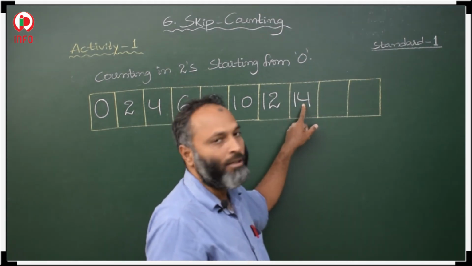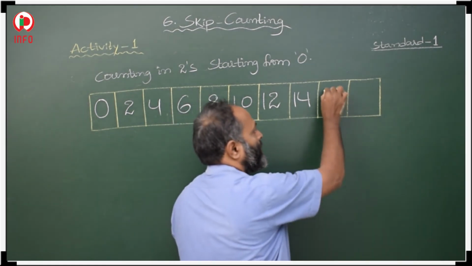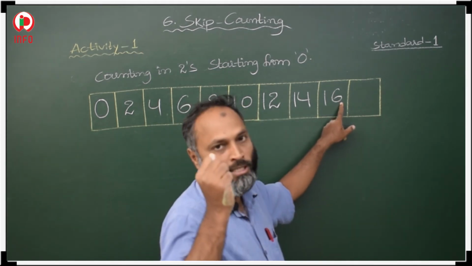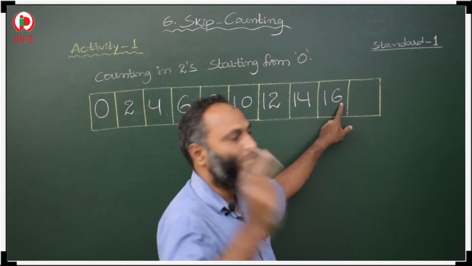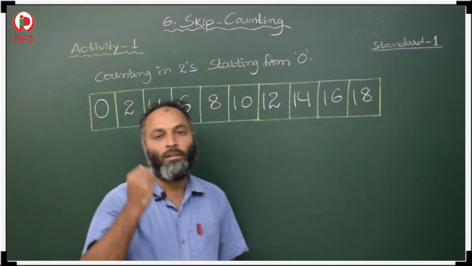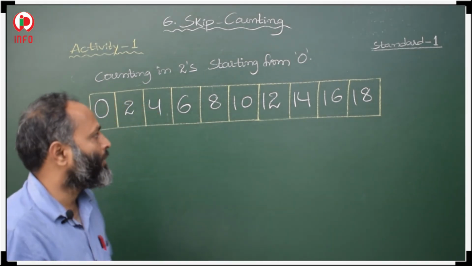After 14 count 2's. 15, 16. After 16 again count 2's. 17, 18. In this way you have to count in 2's and write your answer in the boxes.